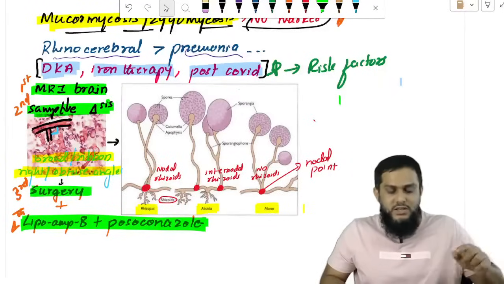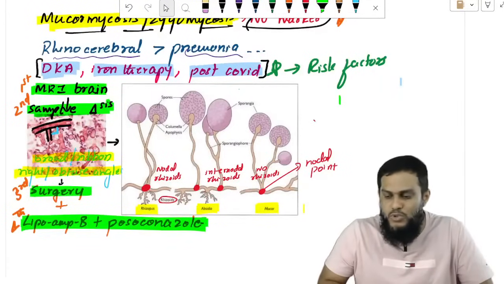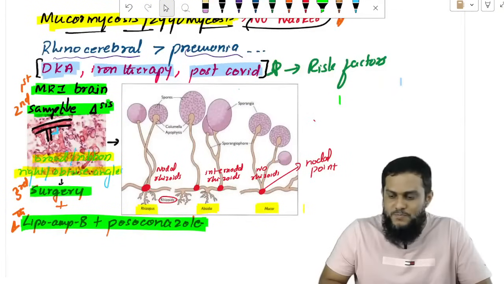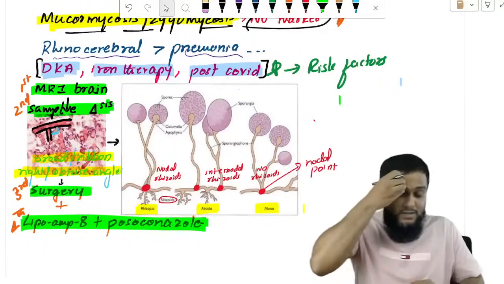Then do the surgery, then start liposomal amphotericin B with posaconazole, right? Posaconazole. Right, great for your teaching, sir. Thank you. Okay, thank you very much, guys.